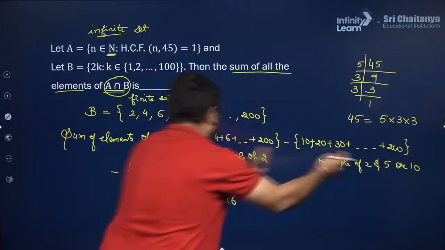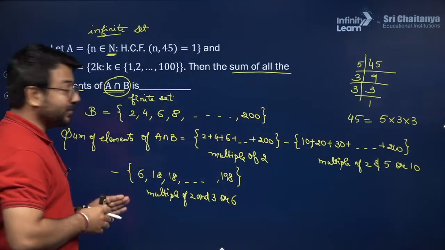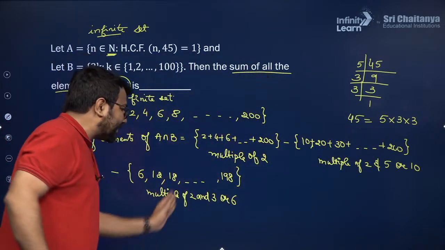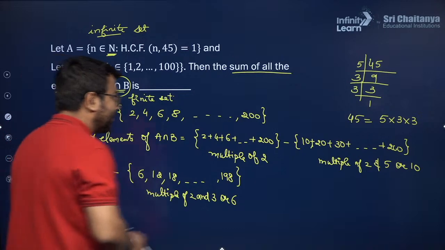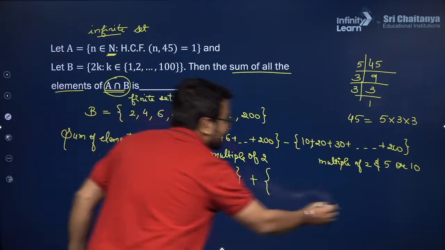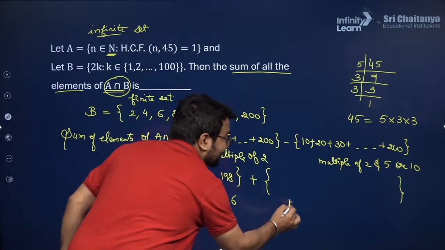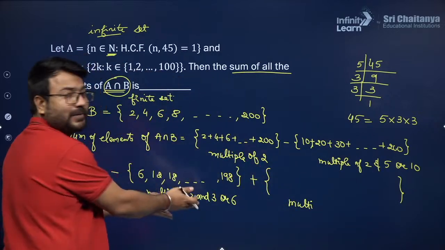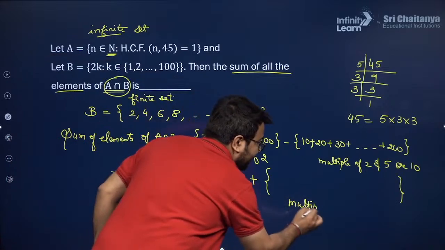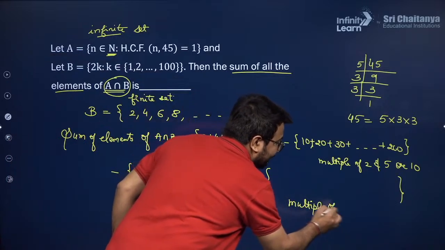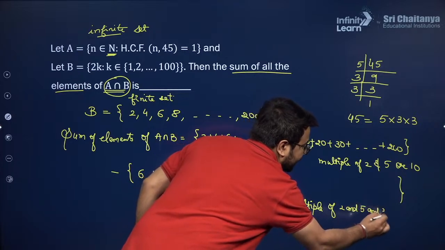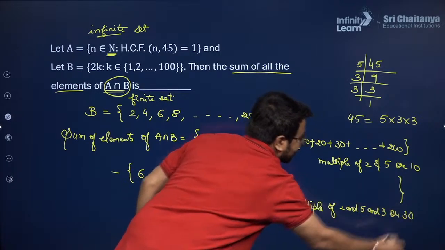Now from this set and this set, what I observe is that I am subtracting multiples of 2 and 5 from here, and multiples of 2 and 3 from here, so definitely the multiples of 30 will be subtracted 2 times, in this set and in this set. So from here I am adding the multiples of 2, 5 and 3, which can be written as the multiples of 30.